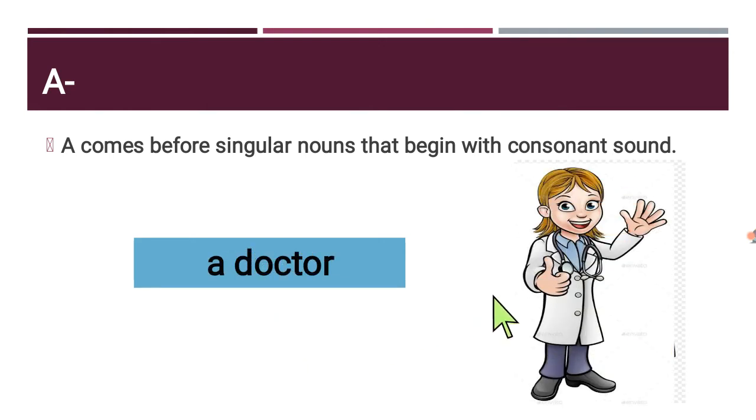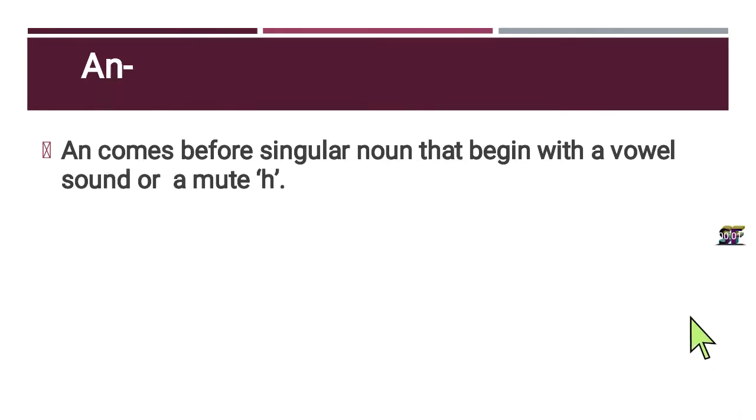Here also you can see a singular noun, and the first letter starts with a consonant sound. That's why we use a before the word. Now we're going to see the next article, an. An comes before a singular noun that begins with a vowel sound or a mute h.